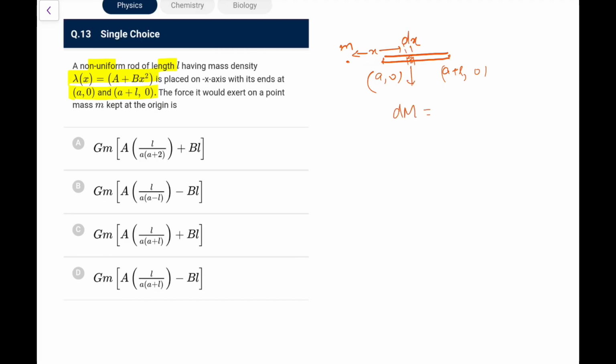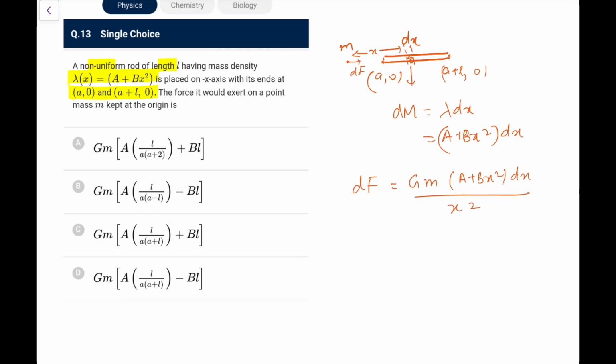So this mass dm would be equal to lambda dx, that is a plus bx square into dx. Due to this, the small force dF would be equal to G M dm, that is a plus bx square dx divided by the distance squared, x square.